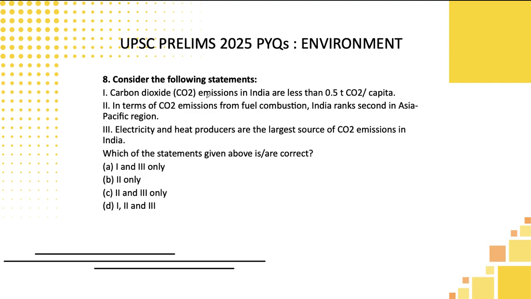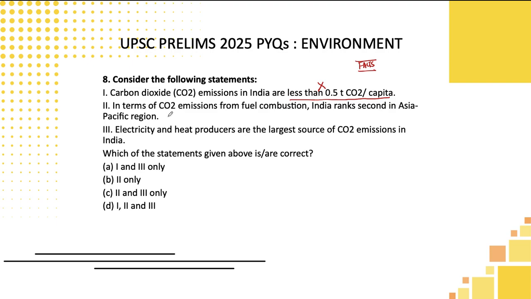Carbon dioxide emissions in India are less than 0.5 ton carbon dioxide per capita. Students usually will be telling, whenever facts are used, you need to hold on that particular fact at least twice or thrice, and then you see logically correct or not. They are telling in case of India, because population is so much, per capita emissions will be less only, no doubt about that. But whether it is to an extent that less than 0.5 ton carbon dioxide per capita, that is a very, very small number. High possibility of this to be wrong, students.